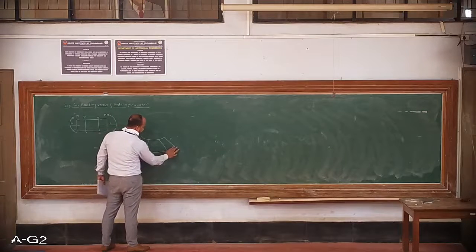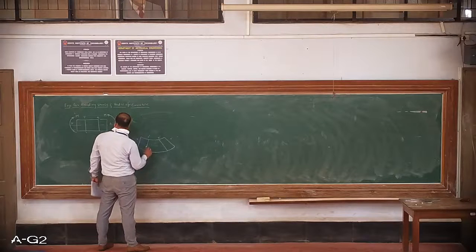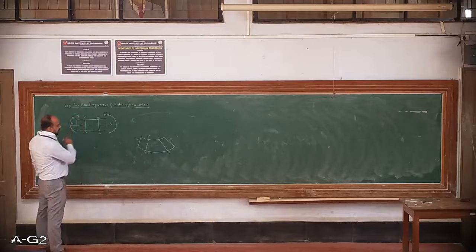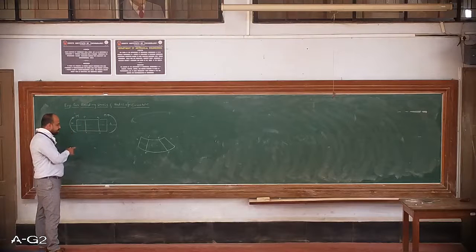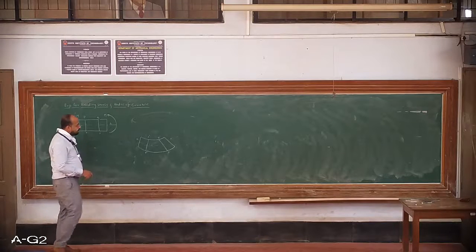This will become P dash. This will become Q dash. Element will become R dash and S dash. So initially PQRS is a rectangular or square section, small section. Now after bending, it has become like this.